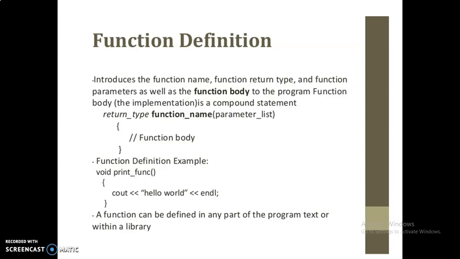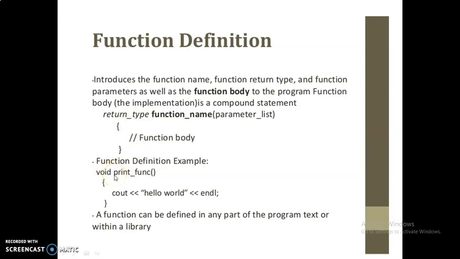And then the function definition. The function definition introduces the function name, function return type, and function parameters, as well as the function body to the program. The function body is a compound statement. It has the return type, function name, and then the parameter list, and then within the function body the code will be written.